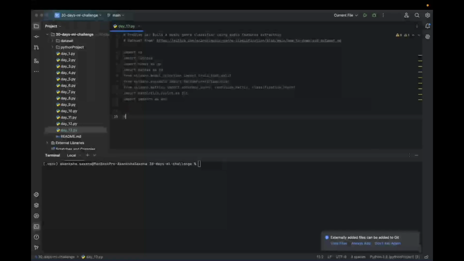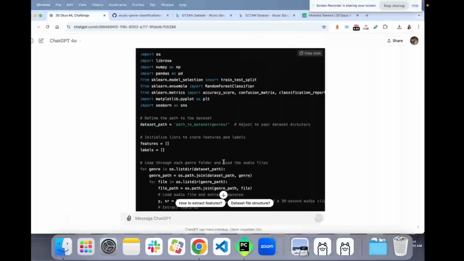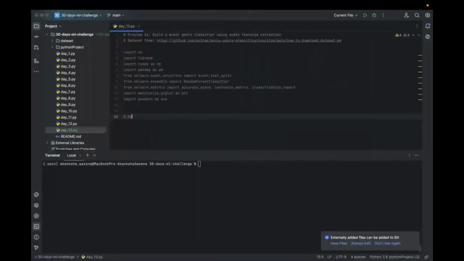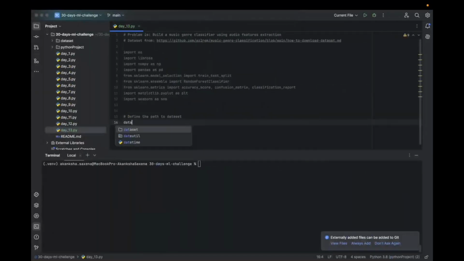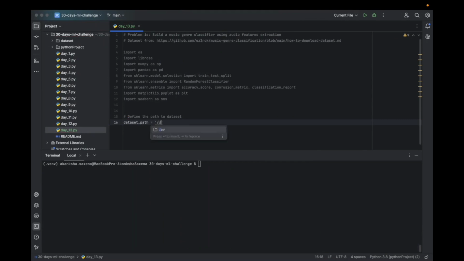Here I say define the path to the dataset, and the dataset path is the dataset genres.